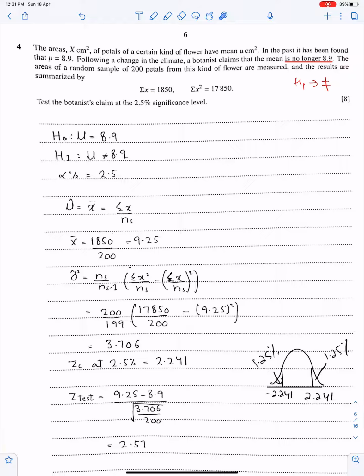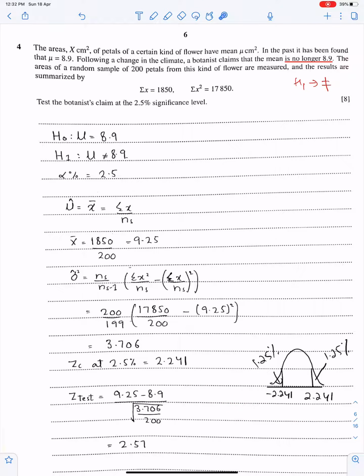So this should be 1.25% here and 1.25% here, and the value is 2.241. Now first work for unbiased estimates. Mu cap is sigma x over n, its value is 9.25. Sigma cap square, this is the formula of sigma cap square. You must know this formula. By substituting all the values, we have sigma cap square. And this is the value of z.